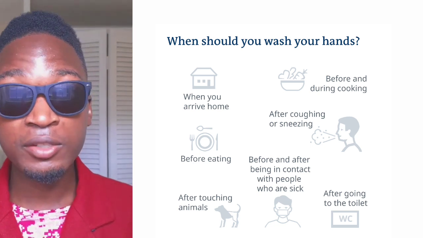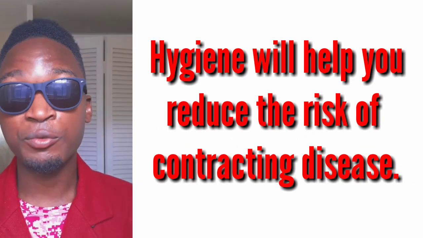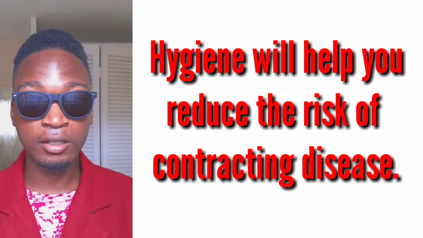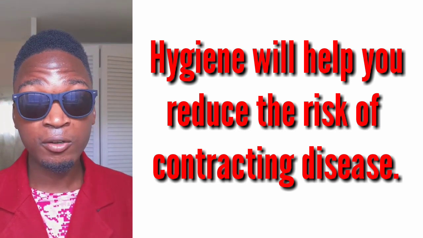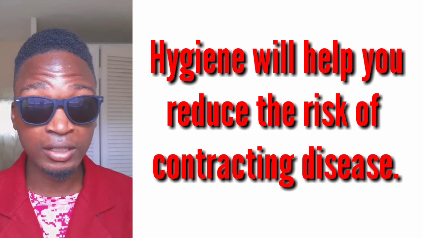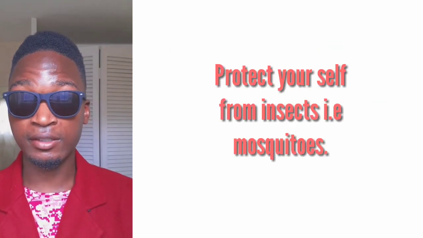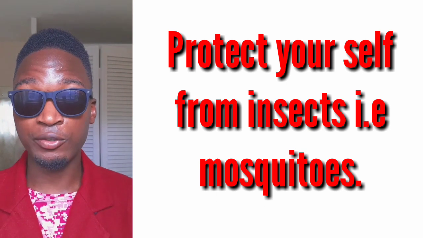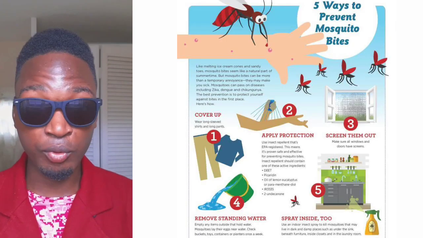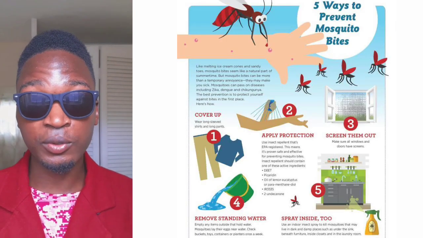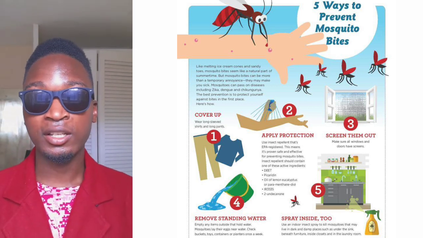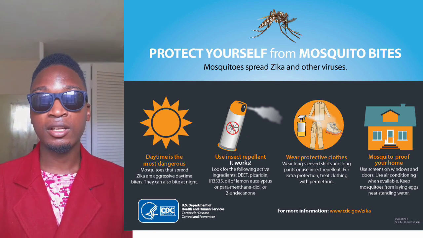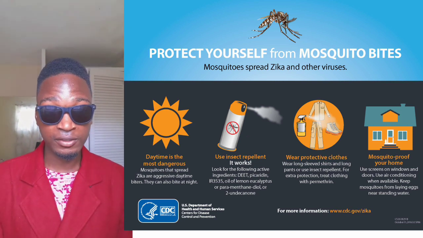This is important because it will reduce the risk at which you may contract COVID-19. Not only COVID-19, also influenza, and also the common cold, without forgetting Ebola. Protect yourself from insects, especially mosquitoes. If you see an area around your house that has a thick bush or thick grass, ensure that you clear it. Drain stagnant water. Ensure that you sleep under a treated mosquito net. You can also use mosquito coils.